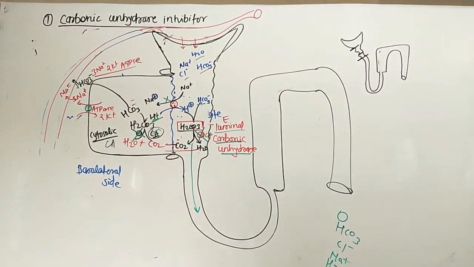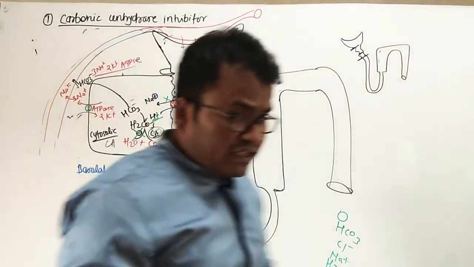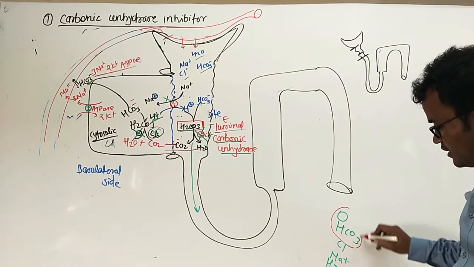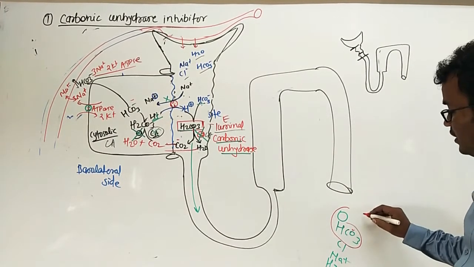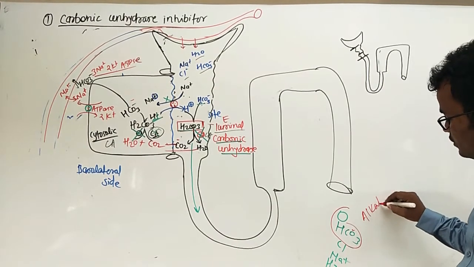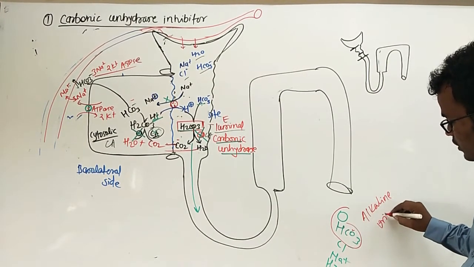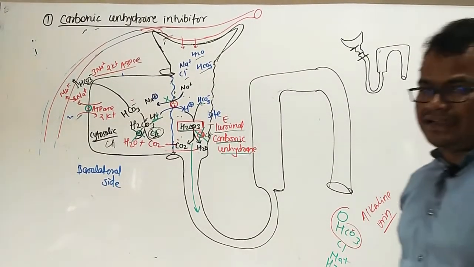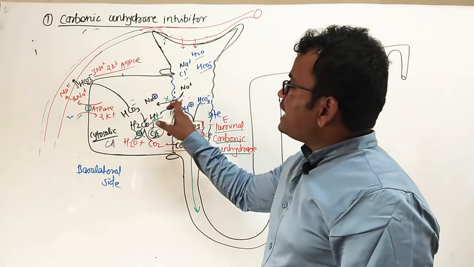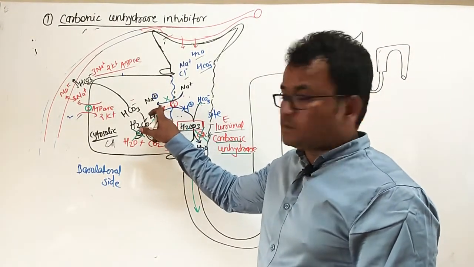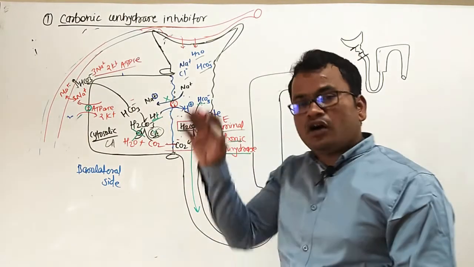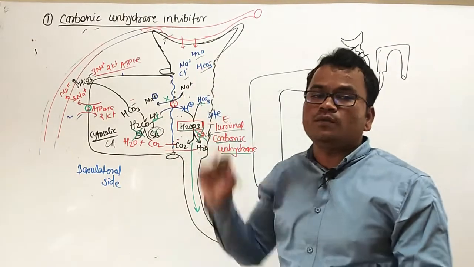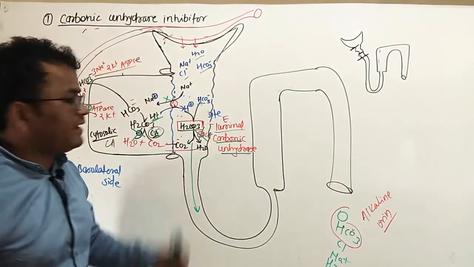Okay, so what will be the later effect? Due to the activity or effect of the carbonic anhydrase inhibitor, in urine there is increased HCO3, that is, urine is alkaline. Alkaline urine will be produced. Similarly, diuresis, but it is mild diuresis. So here sodium is also in counter transport with the H plus. This is the one mechanism. All the different types of mechanisms are also present in the PCT for the reabsorption of the sodium. This is only one mechanism.